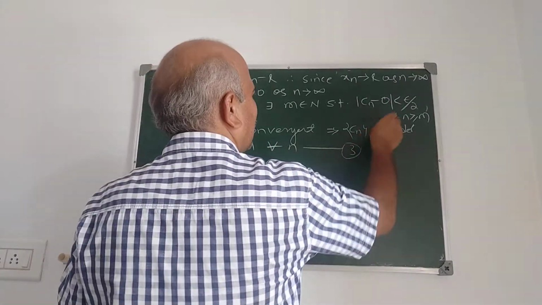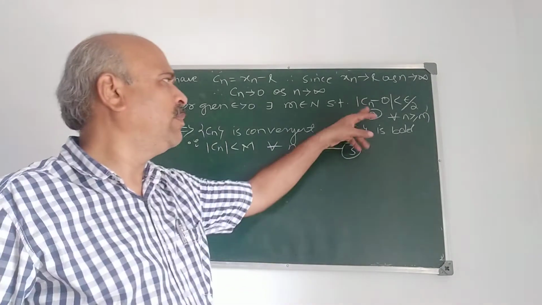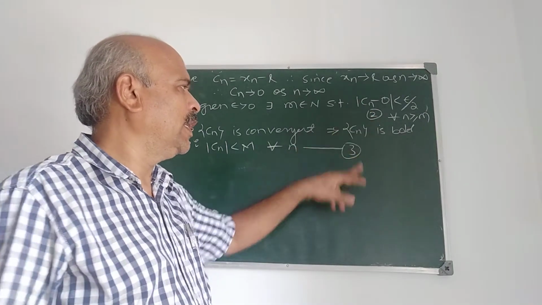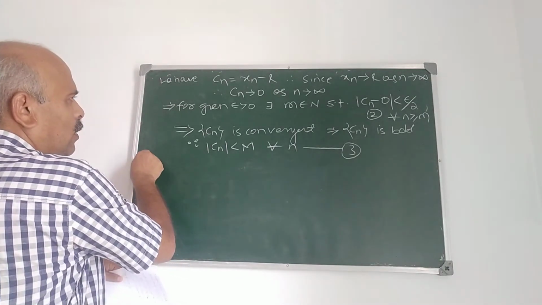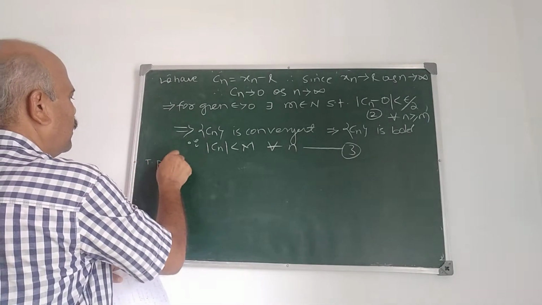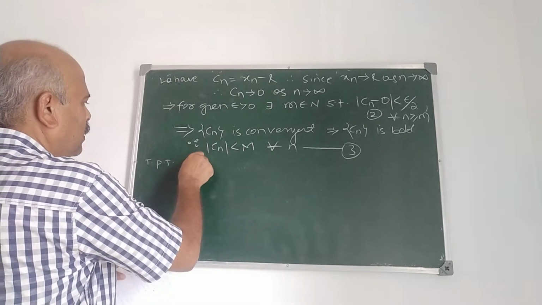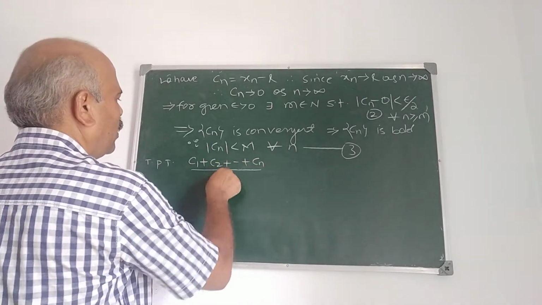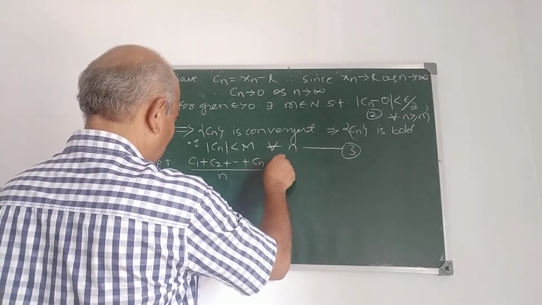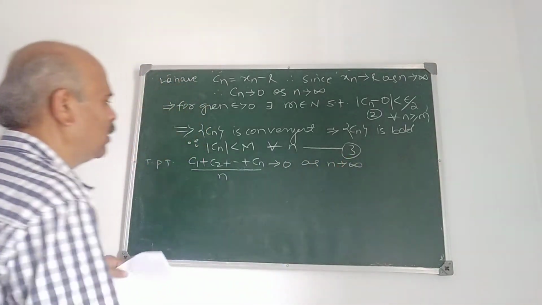Take this as 3, this as 2. We go through those numbers. This is 2, 3. Now, to prove that, what do you have to prove? We have to prove that (C1 plus C2 plus etc. plus Cn) upon n tends to 0 as n tends to infinity. This we have to prove.